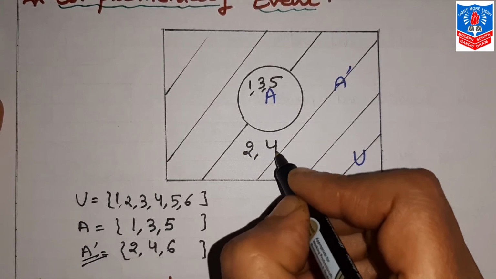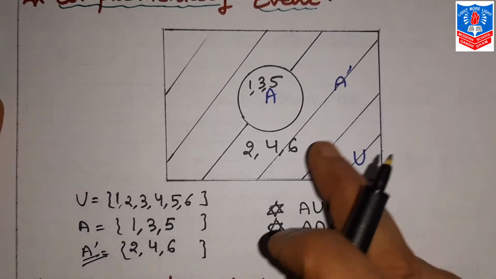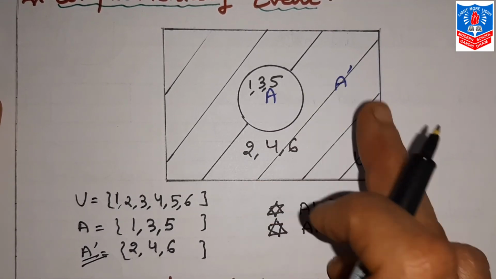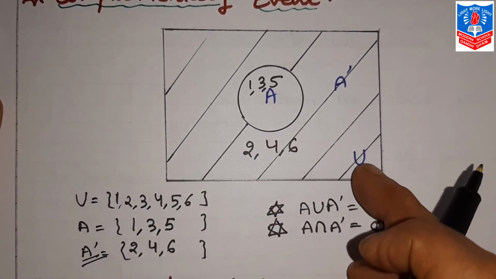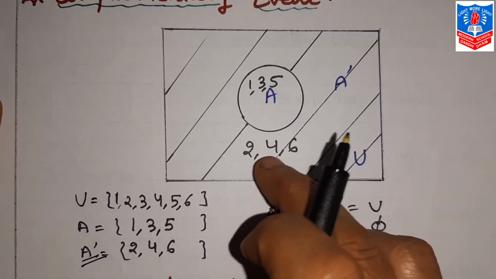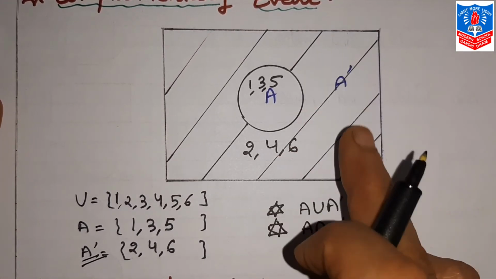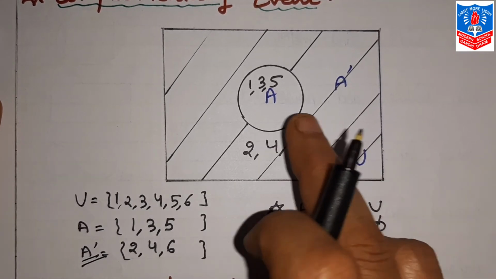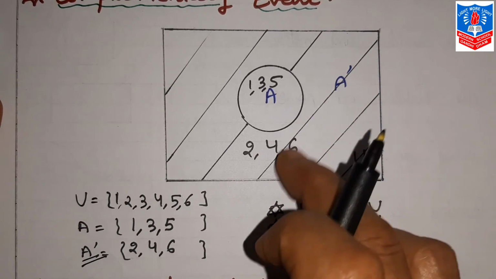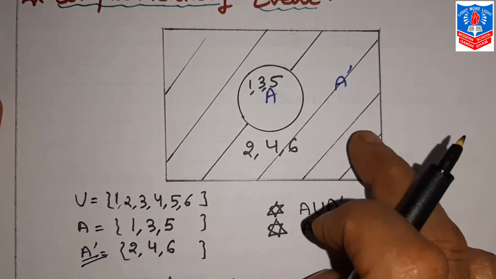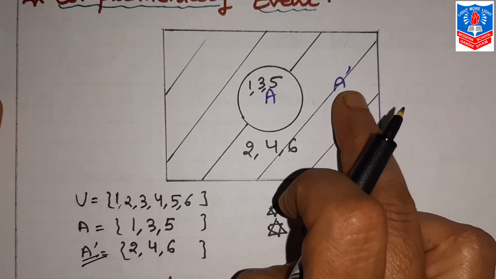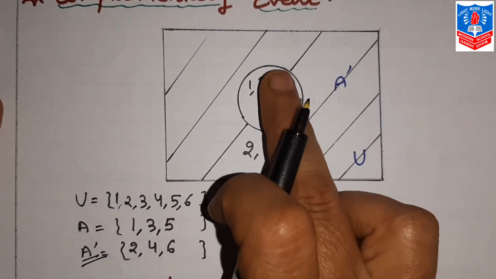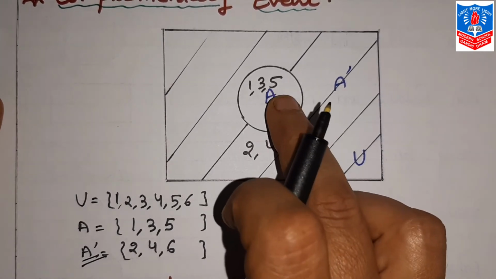So this will be 2, 4 and 6, that is A dash. The elements other than A from the sample space U, that is known as A dash, which is the complementary event. Remember, in this we draw lines or some kind of highlight for A dash, not A, because this is complementary. A is not complementary.